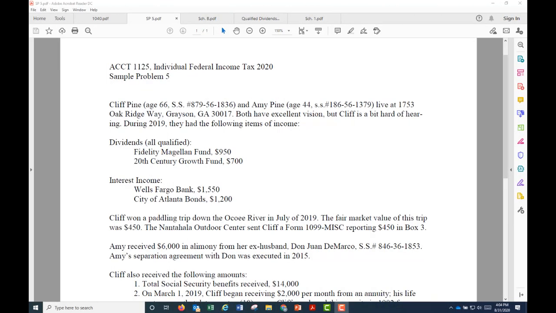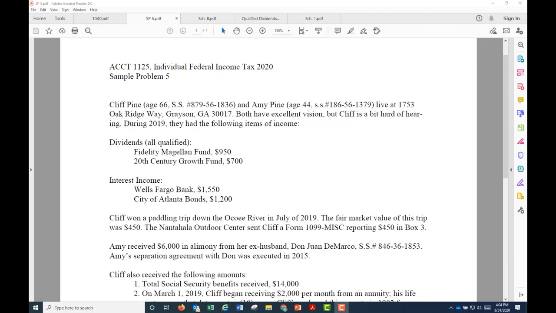Cliff won a paddling trip down the Ocoee River. The fair market value of this trip was $450 and he received Form 1099-MISC reporting $450 in box 3. So what are your thoughts about this? It should be that this is income, right? And what type of income is this?